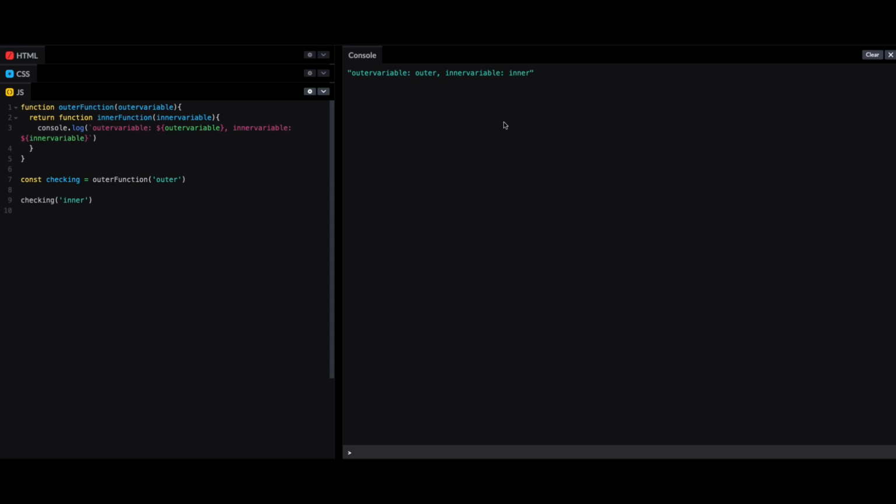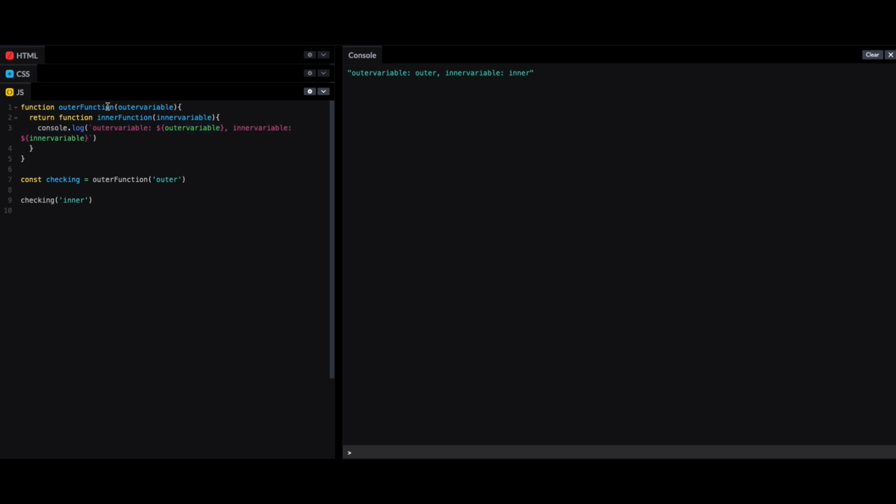Okay, you see what happened here. Starting, we declared a function. Right now JavaScript didn't execute the function, so don't worry much about what's happening there. Let's say initially the outer function is called. As soon as this is called, this function will get executed. Outer variable has a value of outer. It will come inside and return the inner function, assign it to checking.